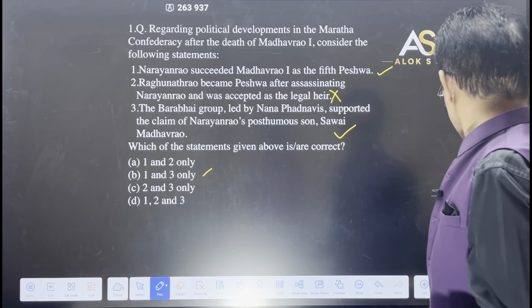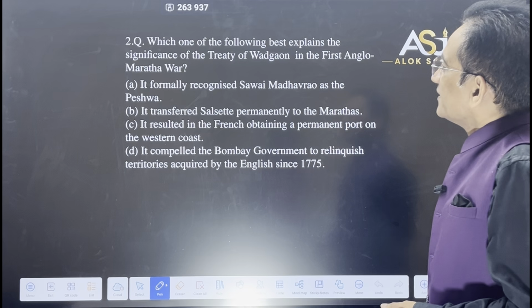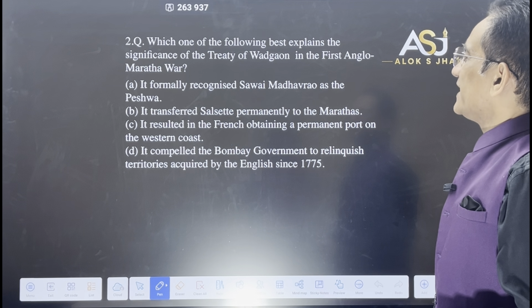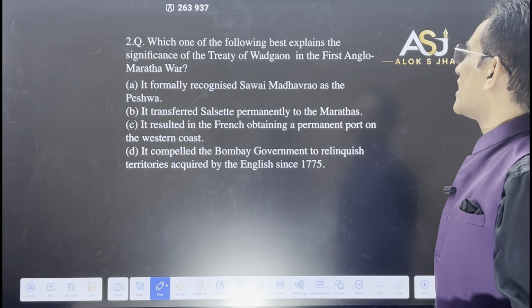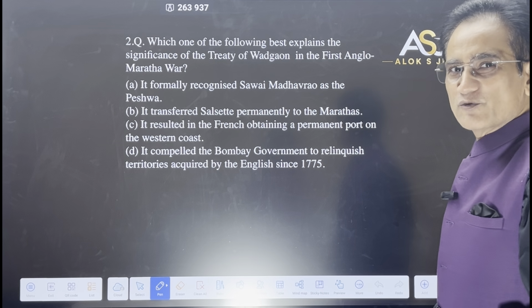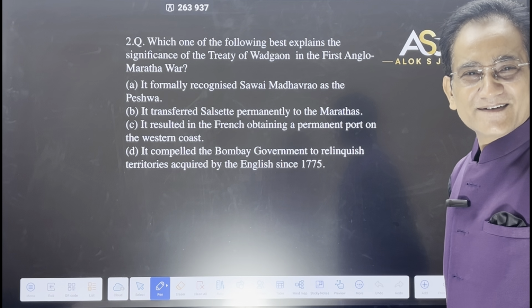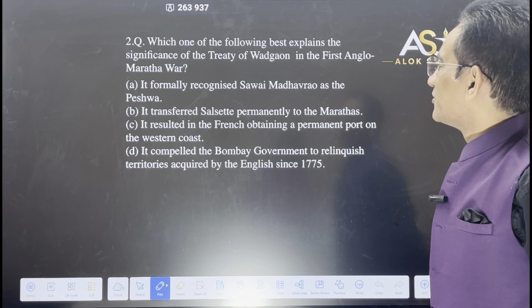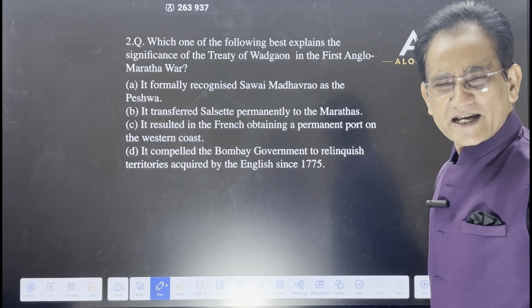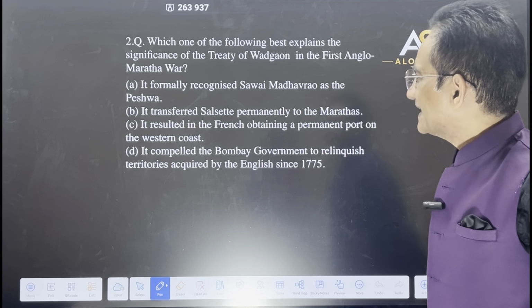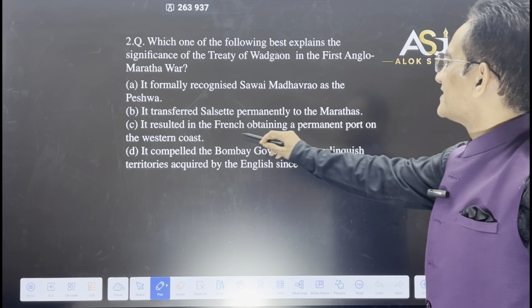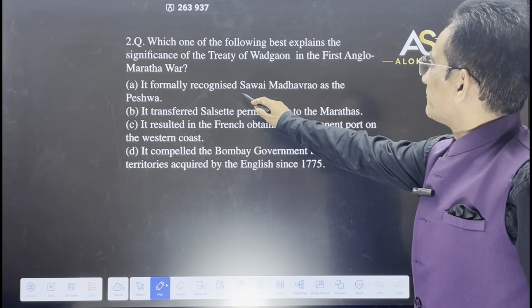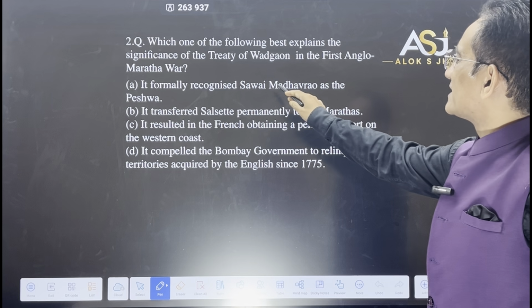Done? Correct. Now next. Which one of the following best explains the significance of the Treaty of Vadgaon in the First Anglo-Maratha War? When was the Treaty of Vadgaon? Can you tell me? You have to write it. The Treaty of Vadgaon was a part of the First Anglo-Maratha War. So what happened? It formally recognized Sawai Madhav Rao as the Peshwa.